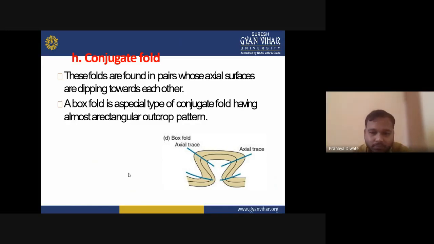Conjugate fold. A conjugate fold means you can see this kind of picture. So conjugate folds are found in a pair with axial planes dipping toward each other. Axial plane is what a conjugate fold has.